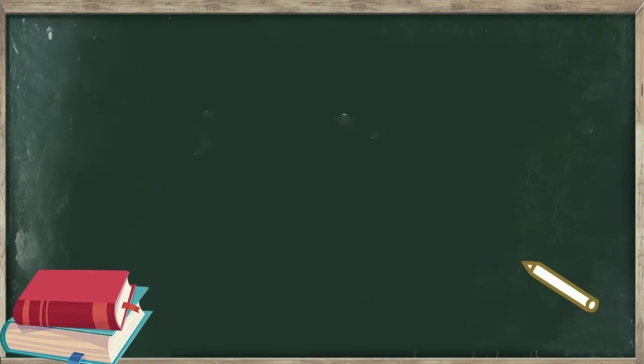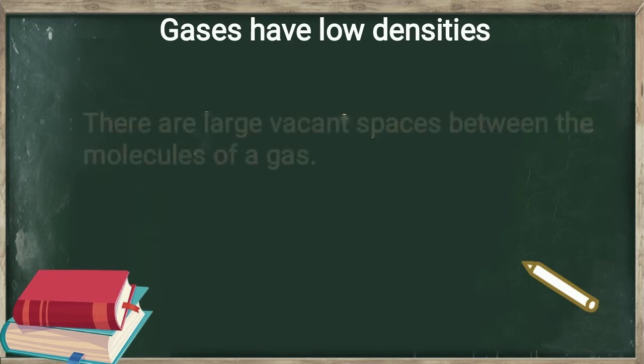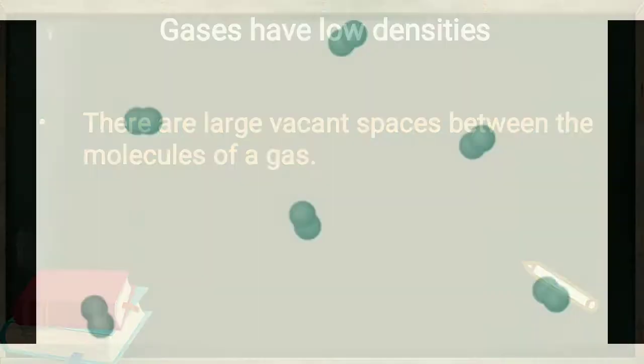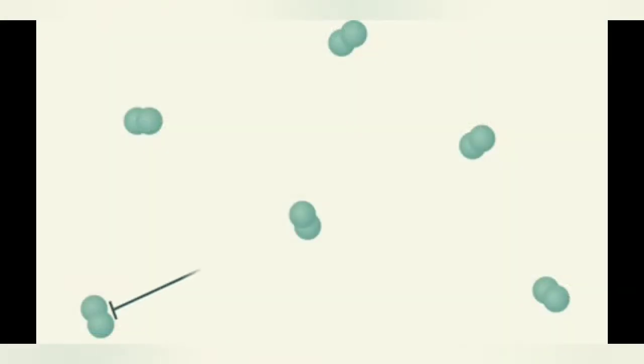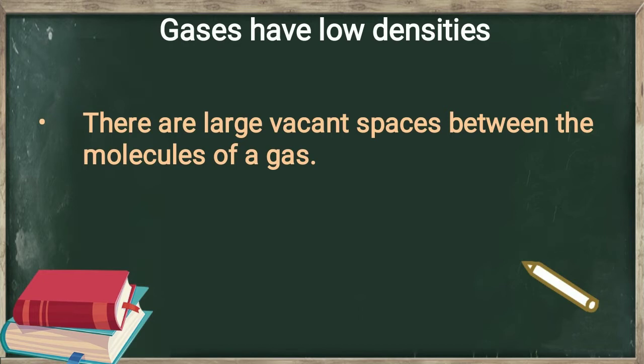Then the next property of gases is that gases have low densities. According to kinetic molecular theory, there are large vacant spaces between the molecules of a gas. It means in a gas, the molecules are far apart from each other. Therefore, the number of molecules per unit volume of a gas is very small, and hence the mass per unit volume of gas is very small as compared to solids and liquids. And due to this reason, gases have low densities.